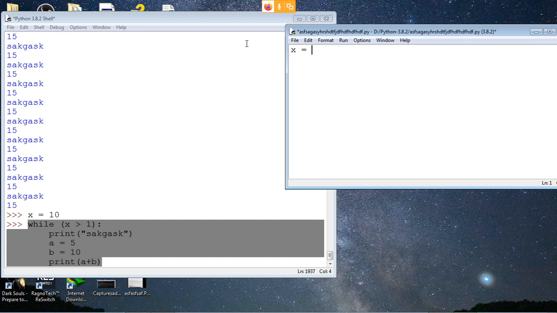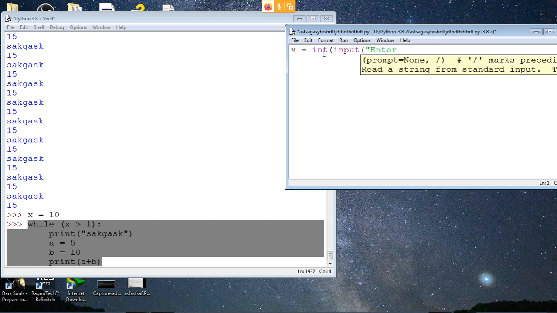X not equal to 5. Yes. But the for loop is only limited to range, right? Yeah, in a for loop you're limited to the list or the sequence, the range, that only. Okay, so we'll do what Shivasai said.